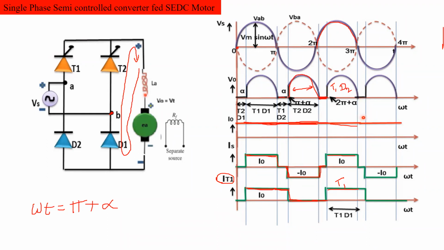Whatever operation is performed during this period, again here also the same is performed. So this is the procedure of how we get the output voltage waveform of a single phase semi-controlled converter. Is it right?